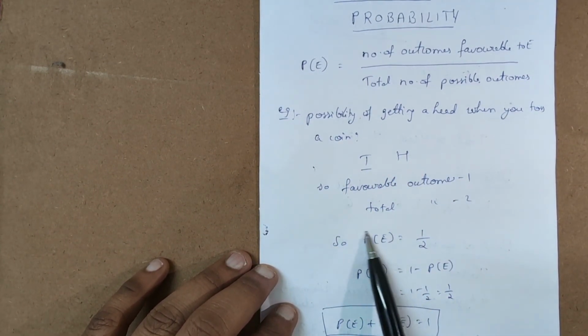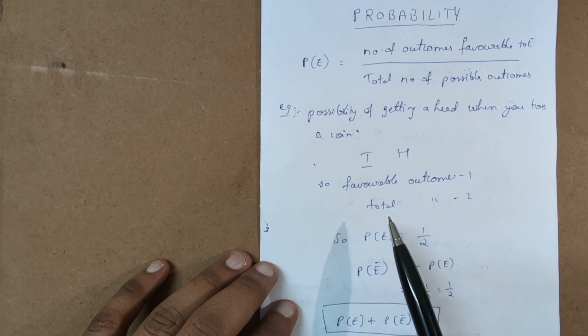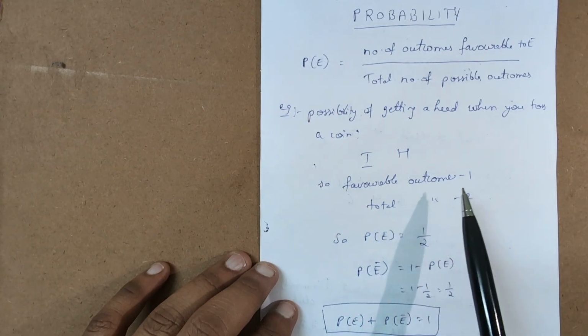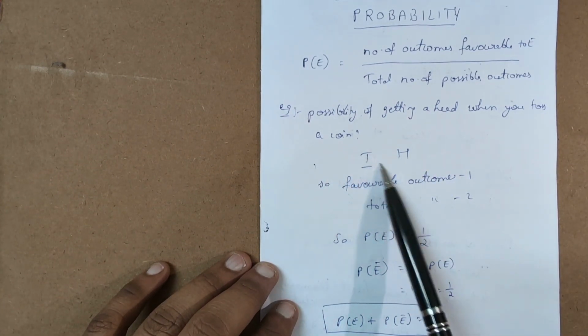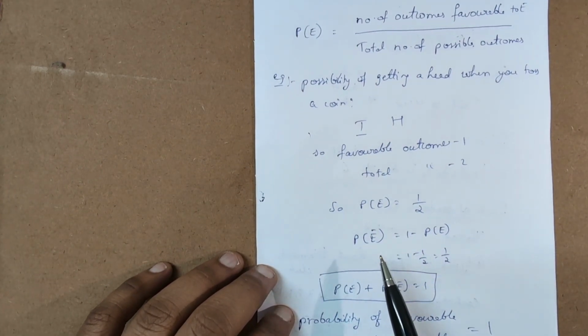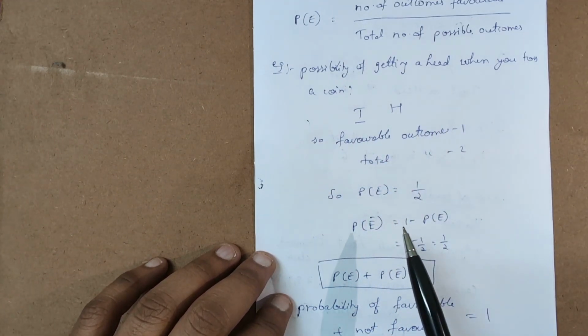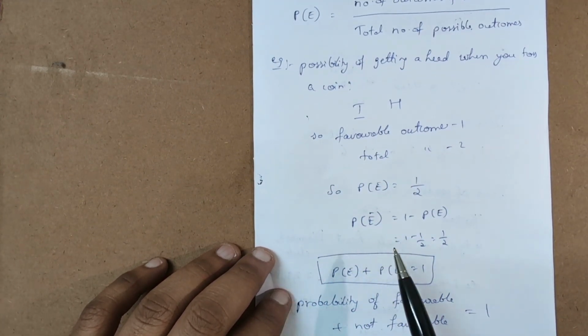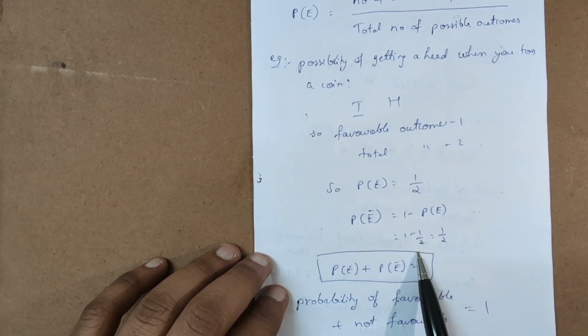Let's see another example, the possibility of getting a head when you toss a coin. As we know, for a coin we have two things, that is tail or head. So the favorable outcome will be 1 out of 2. If the outcome is tail, then it is 1 by total outcomes 2, so the total will be 1 by 2. In the same way, if there are two events, tail or head, then the probability of not having the favorable event will be 1 minus 1 by 2.